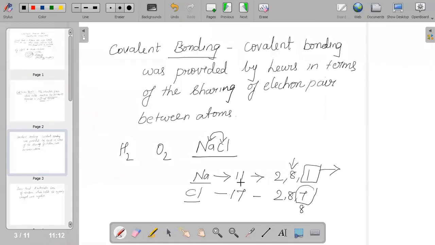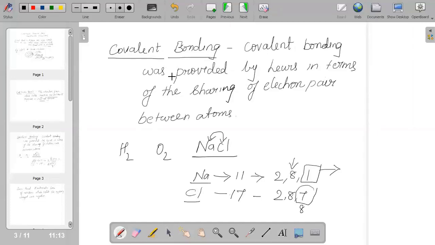But there are certain elements which will not be able to donate electrons, and neither will they be able to accept electrons. In that scenario, we say that covalent bonding exists. Covalent bonding is basically where none of the elements taking part in the chemical bond is donating or accepting. They are completely sharing the electrons. You will be studying the concept of sharing of electrons, and covalent bonding is very important, because based on that we study the chapter hydrocarbon.